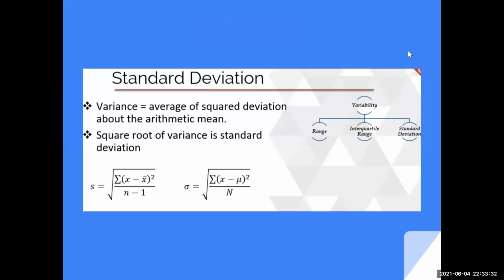So I am saying (x minus x bar) raised to the power 2 divided by n minus 1. This is what we call the standard deviation.